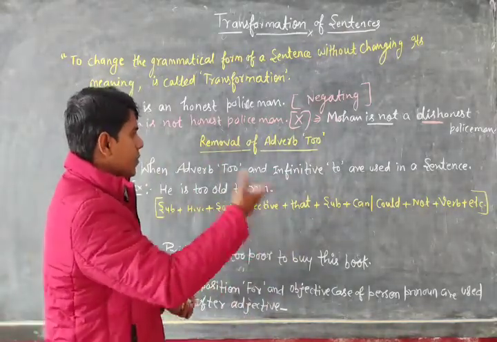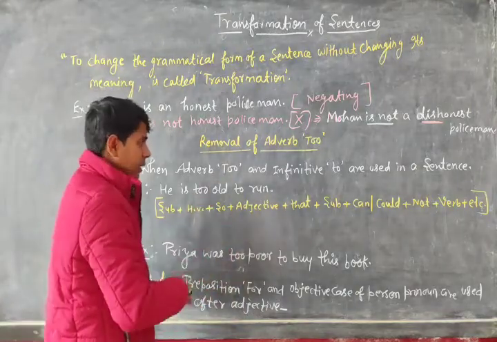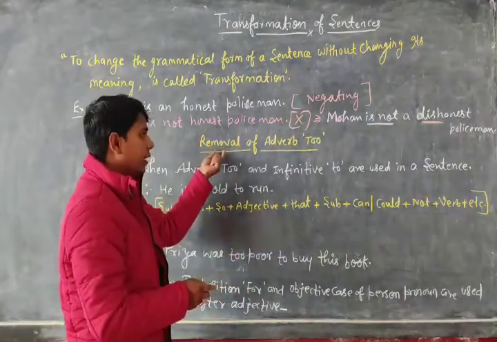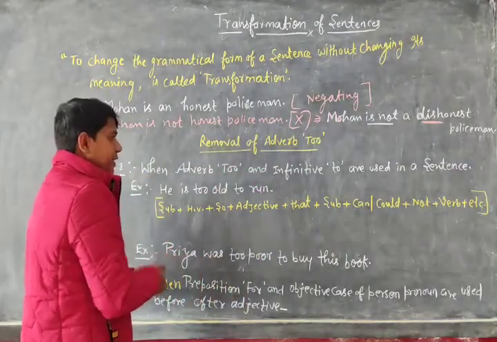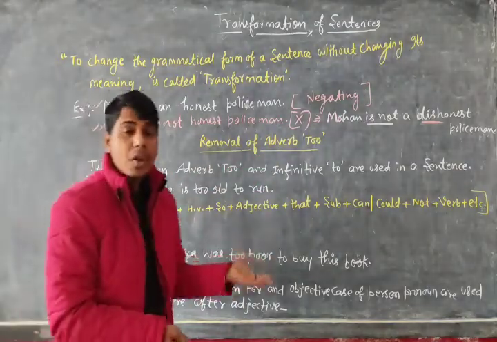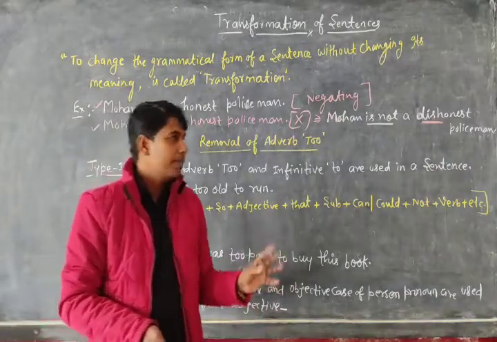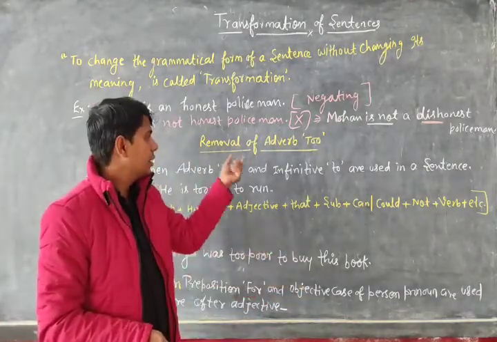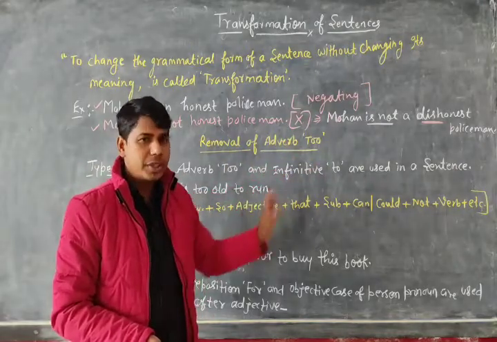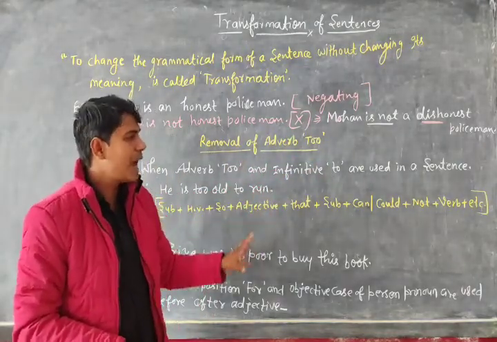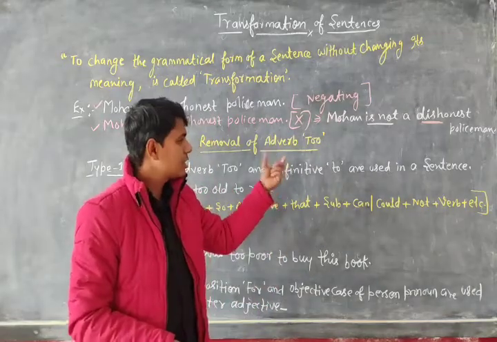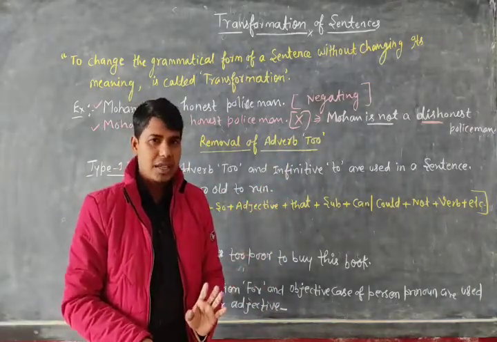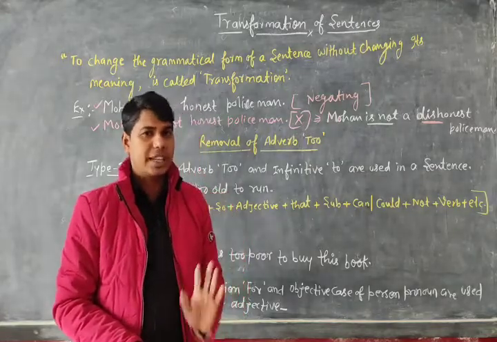So we can transform a sentence into negative by removing adverb to. Okay, so let's see what the concept and the method are by removal of adverb to. So dear students, in this topic we have to study two or three types, and the concept is very easy. So just watch the video carefully.